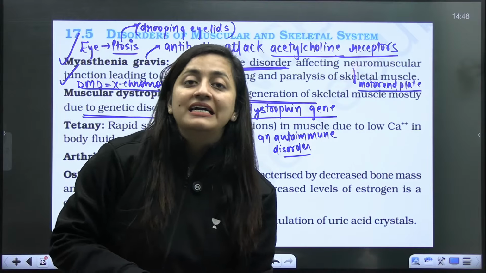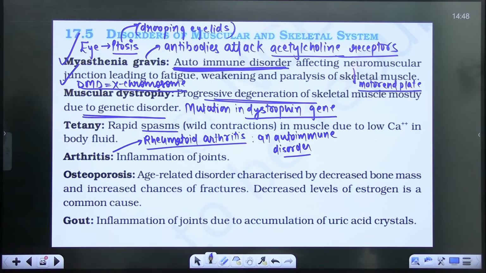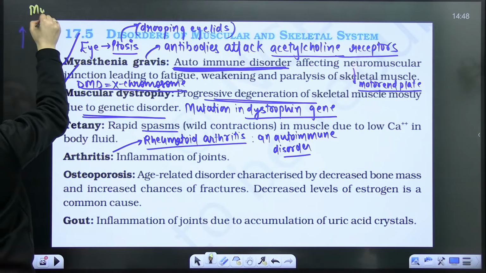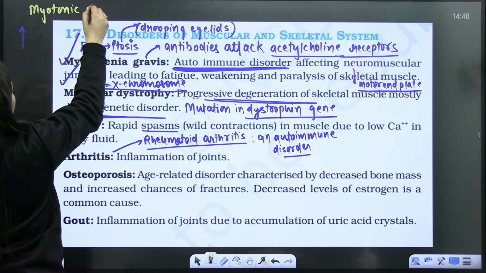But I am talking about DMD. This is Duchenne's muscular dystrophy, right? So that is basically X-linked recessive. Is that clear? Right? The one that you are talking about, which is even given in our class 12, is myotonic dystrophy.